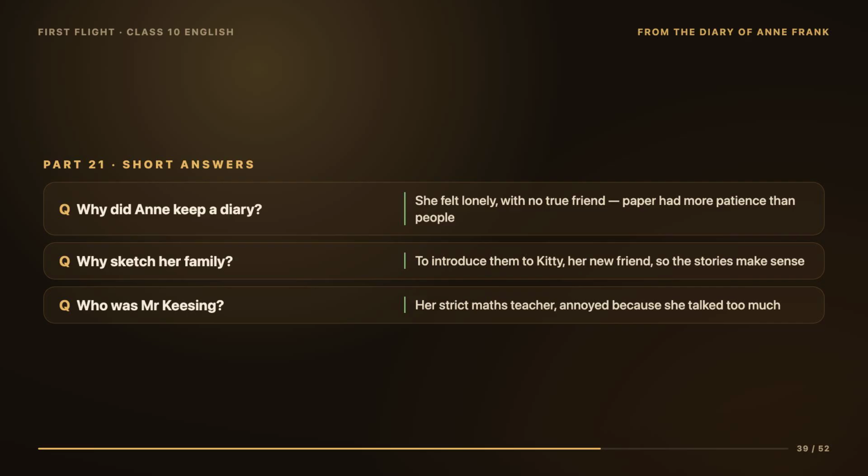Why does Anne provide a brief sketch of her family? Because she is treating the diary, Kitty, as a real new friend, and she wants to introduce her family so that her stories will make sense. Who was Mr. Keesing, and why was he annoyed with Anne? Mr. Keesing was Anne's strict mathematics teacher, and he was annoyed because Anne talked far too much in his class.